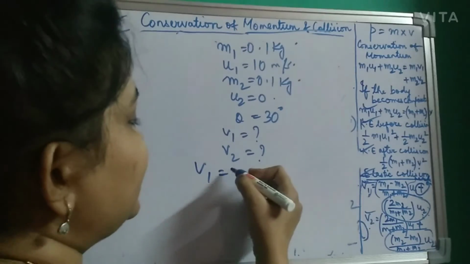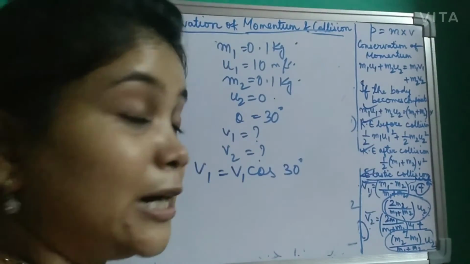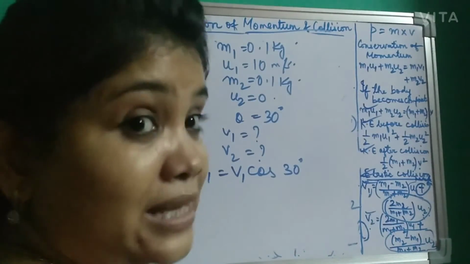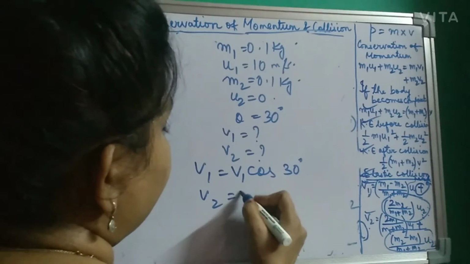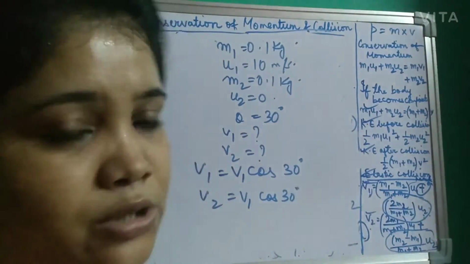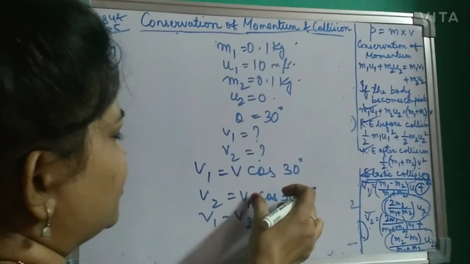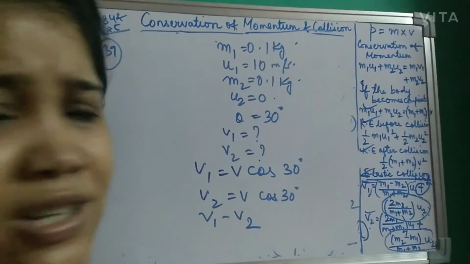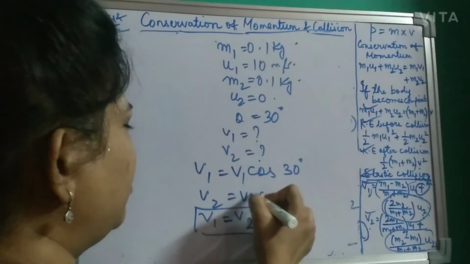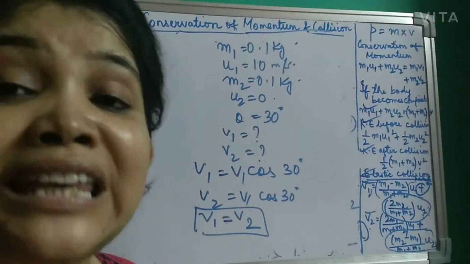Okay, we can easily write it as V1 cos 30 degree. Remember, the velocity of the two bodies will also be the same. V2 is equal to V1 cos 30 because V1 is equal to V2. Since we are taking V1 equal to V2, you can write it as V cos 30 degree, or V1 also, not a problem. So V1 and V2 will become equal.